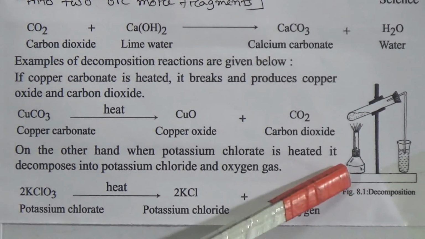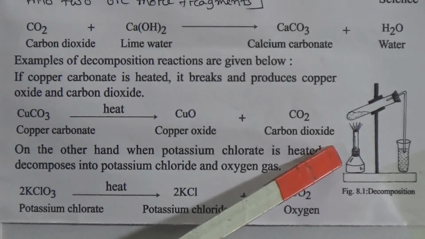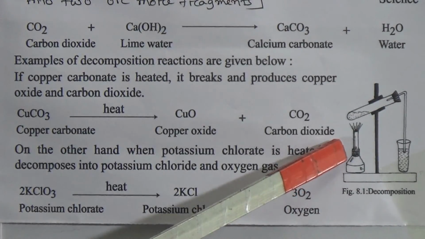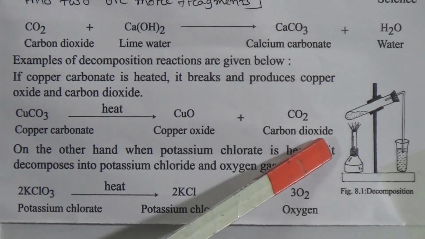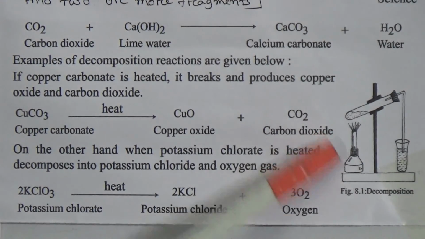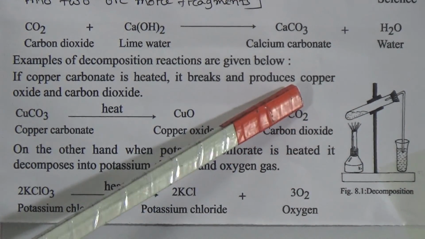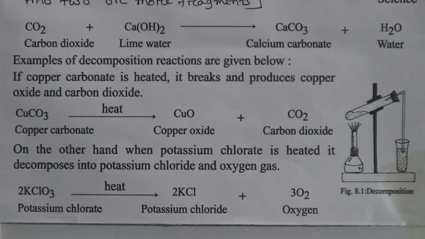Today we will learn 4 types of chemical reaction: addition reaction, then combustion reaction, then substitution or displacement reaction, and lastly we learn about the decomposition reaction.